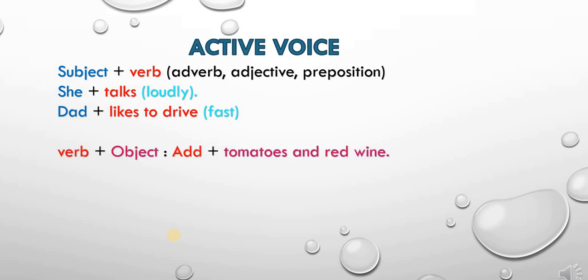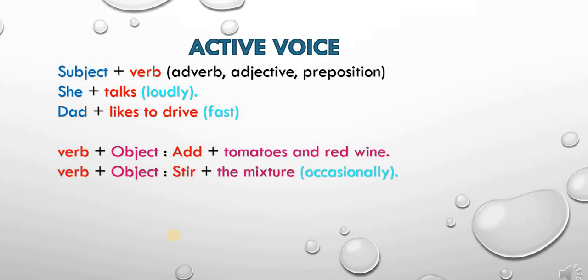In another type we can see a sentence has only verb and object. Add tomatoes and red wine. One more sentence you can see: stir the mixture occasionally. Here the subject is absent. This type of sentence you can see on notice boards or in orders and instructions in a public place you might have seen. Maintain silence. Do not litter. Keep the surrounding clean. All these sentences do not have subjects in them, but we have to understand the subject depending on the situation.